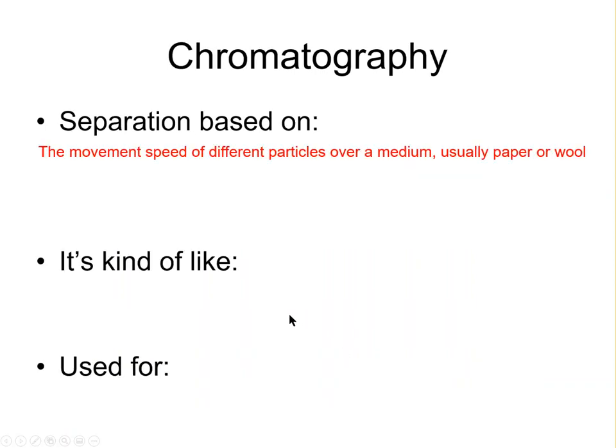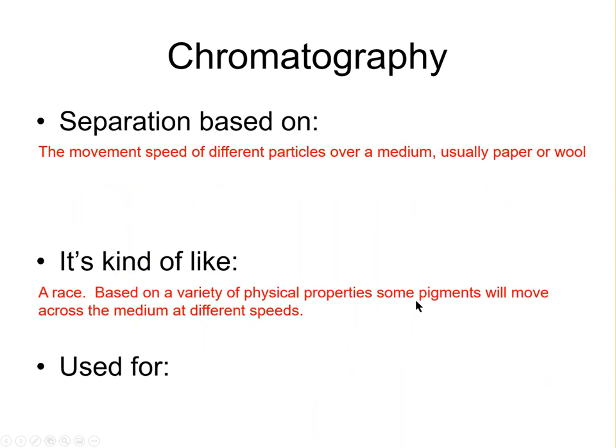Now, chromatography is separation based on the movement of different particles over a medium, usually paper or wool. So think of this kind of like a race. Because of a bunch of different properties of different compounds, different masses, different densities, etc., some will move along a medium faster than others. So if you let your substance run over a medium for a certain amount of time, you're going to get separation based on how fast they move.